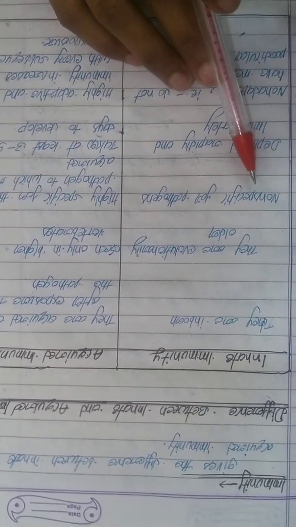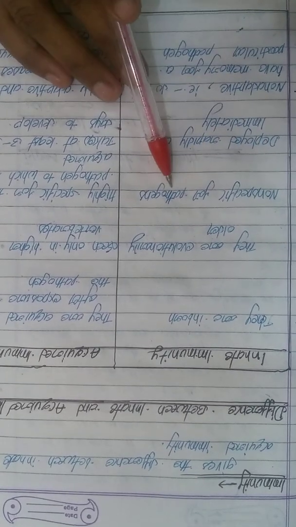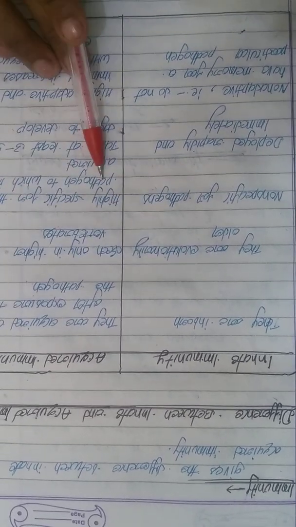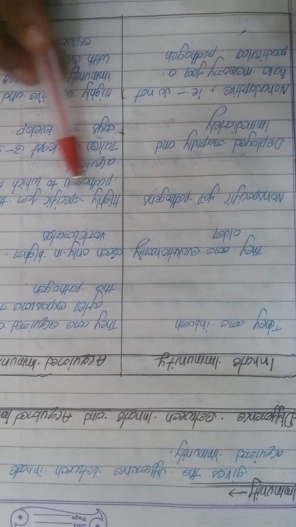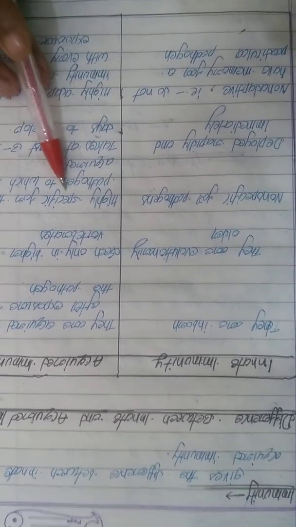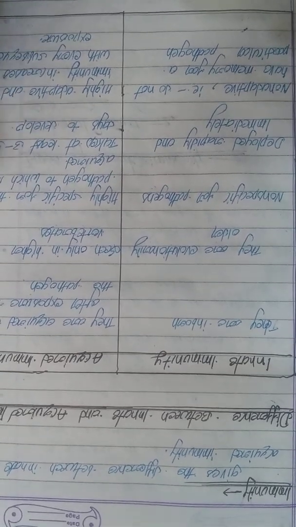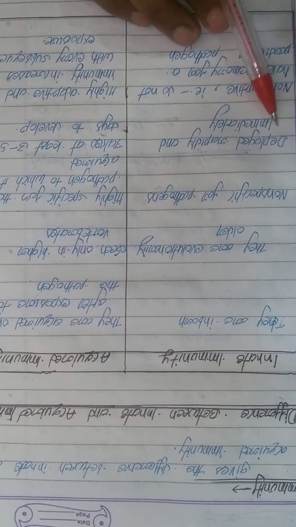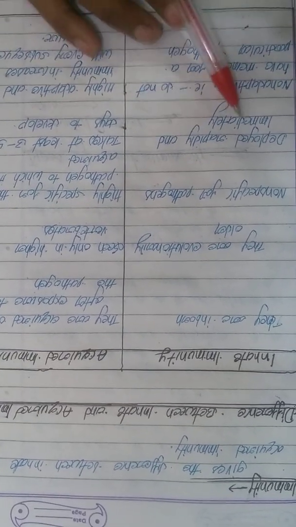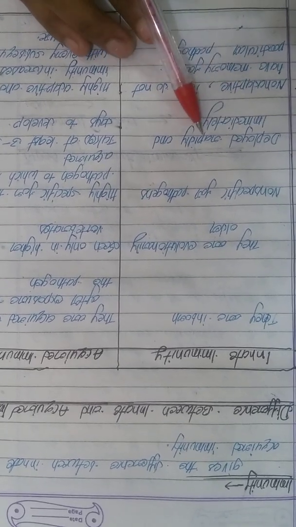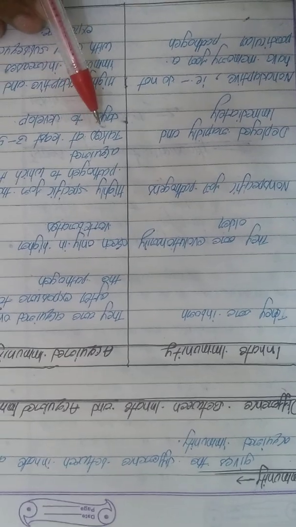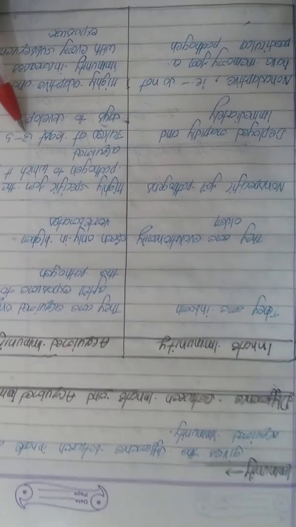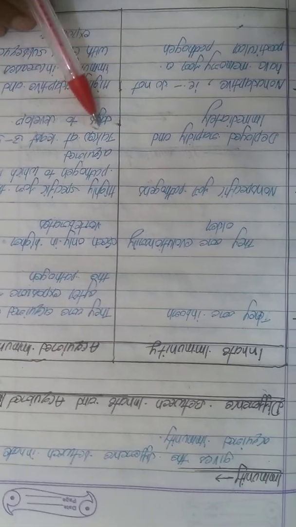Third difference, innate immunity: non-specific for the pathogens. Acquired immunity: highly specific for the pathogens to which it is acquired. Fourth difference, innate immunity: deployed rapidly and immediately. Acquired immunity: takes at least 3 to 5 days to develop.